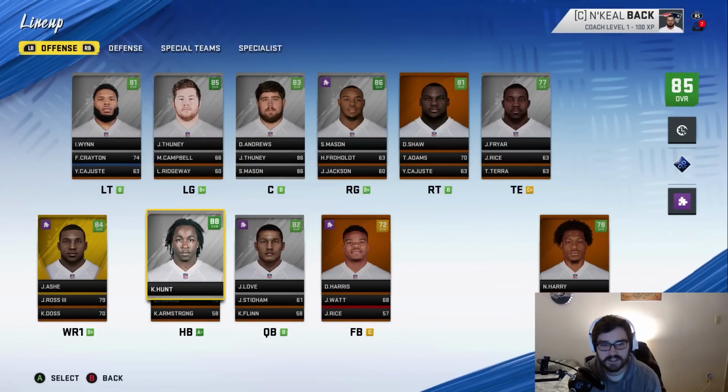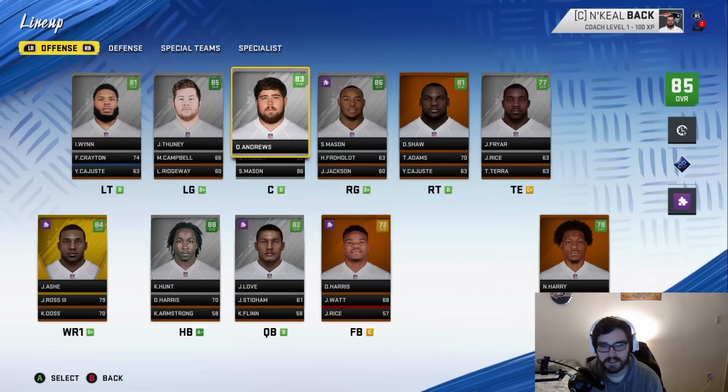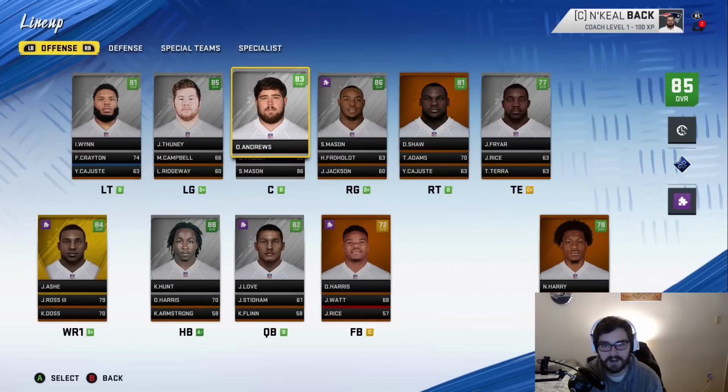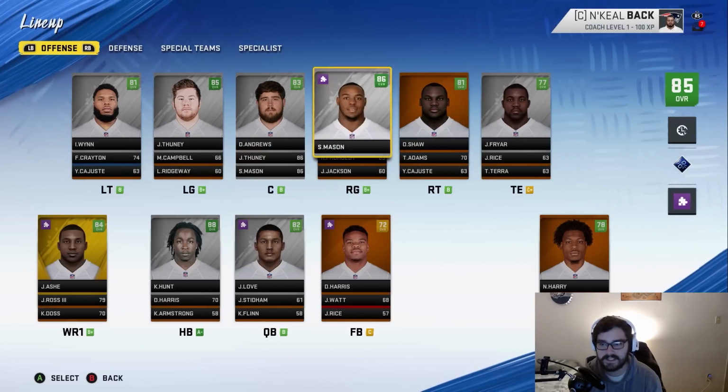Jordan Love has been pretty good for us here. Hopefully he can have a good 3rd season. Kareem Hunt played well last season. I think he can extend that to this year as well. The offensive line all in the 80s. Really nice there, and then our tight end is still good.